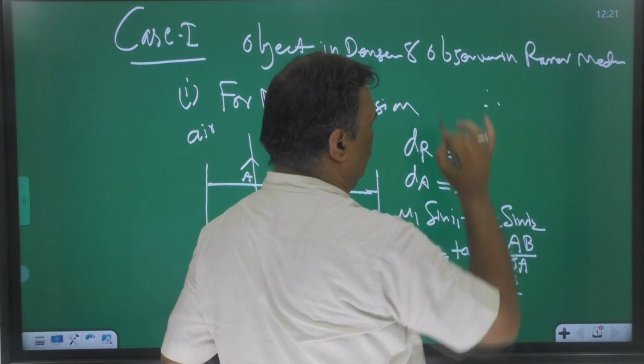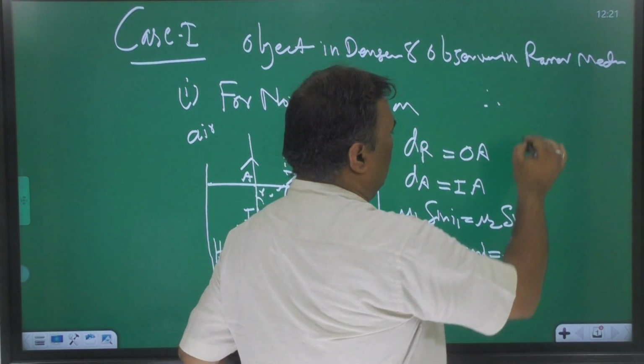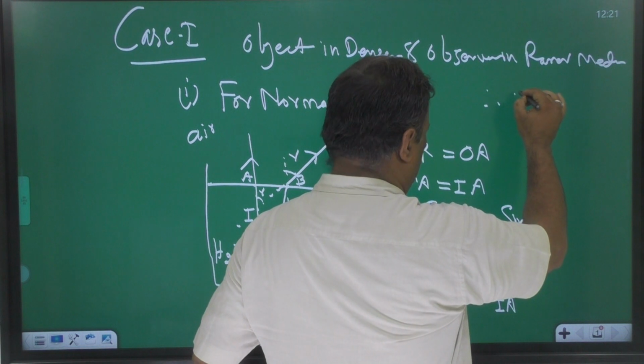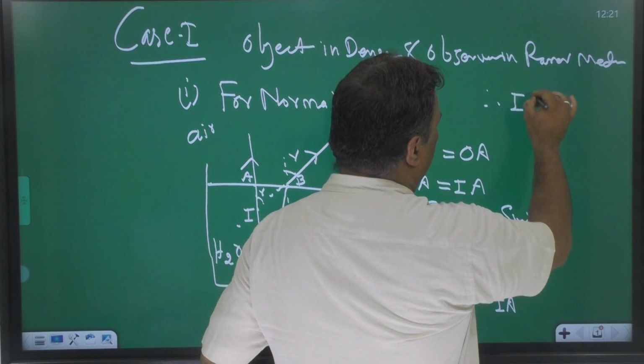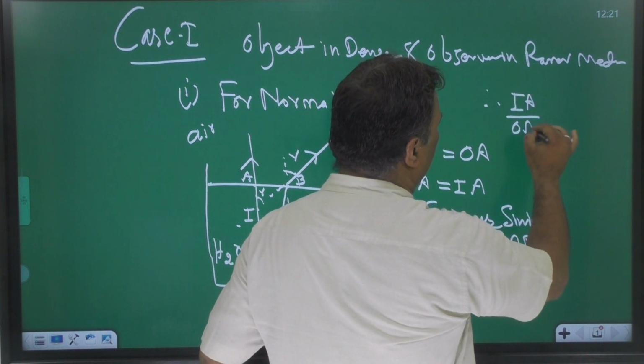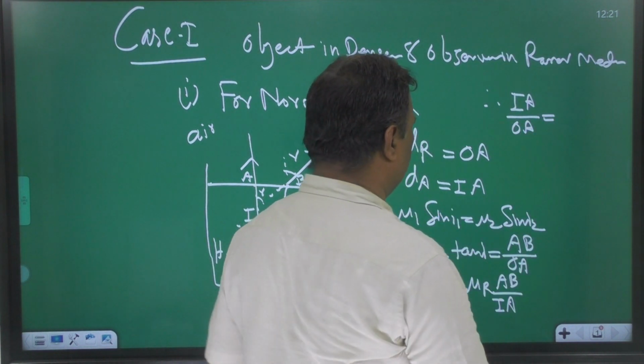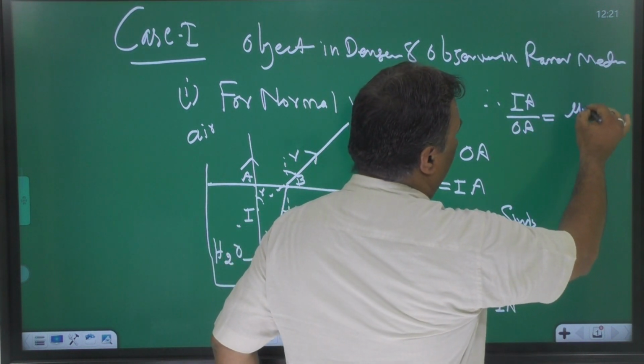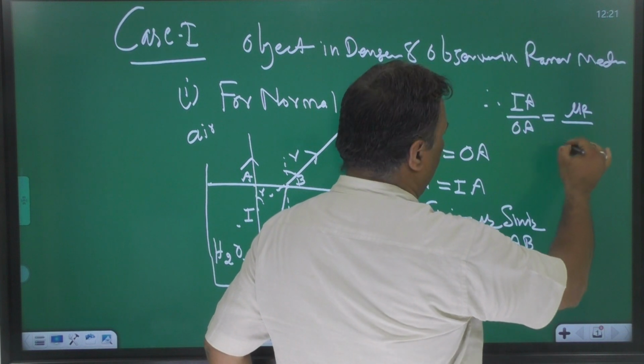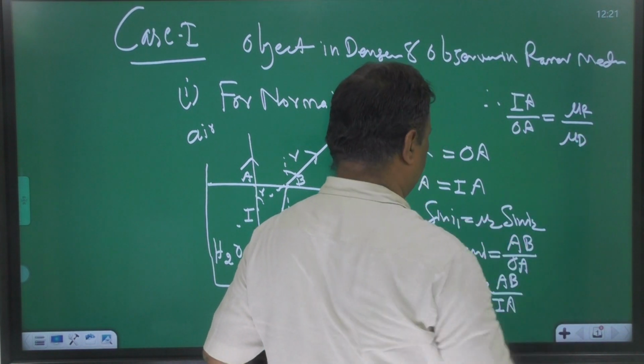So IA upon OA is equal to mu R upon mu D.